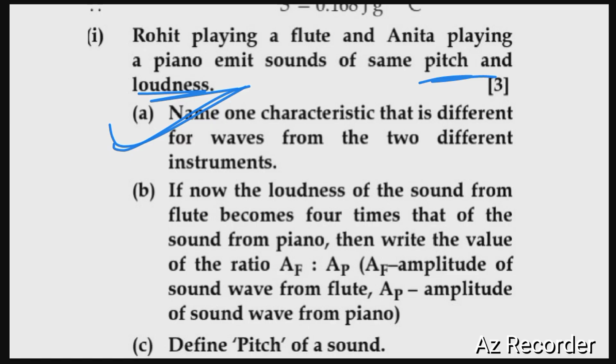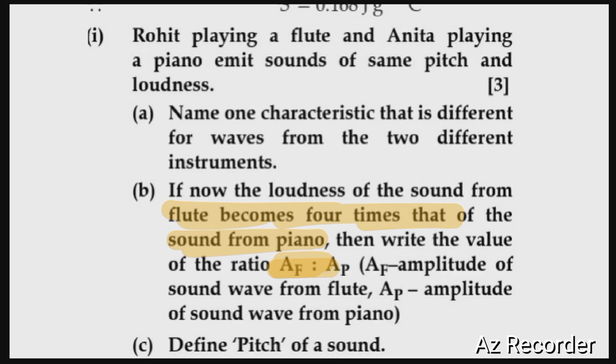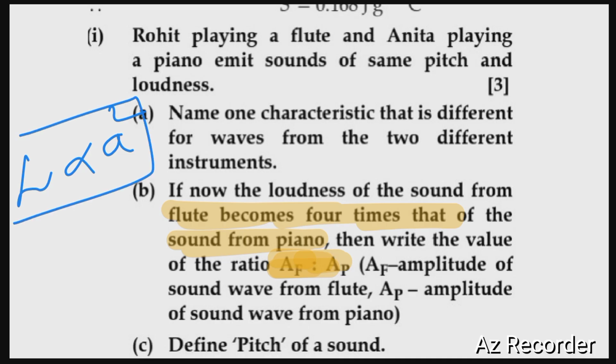Now the second part. It is hinted that the loudness of the sound from the flute becomes 4 times that of the sound from the piano. We have to find the ratio of amplitude of the sound of piano to amplitude of sound from the flute. We have to compare their ratios. So we need to understand the basic concept. Loudness of a sound is directly proportional to the square of amplitude. We use this basic idea to solve the given question.